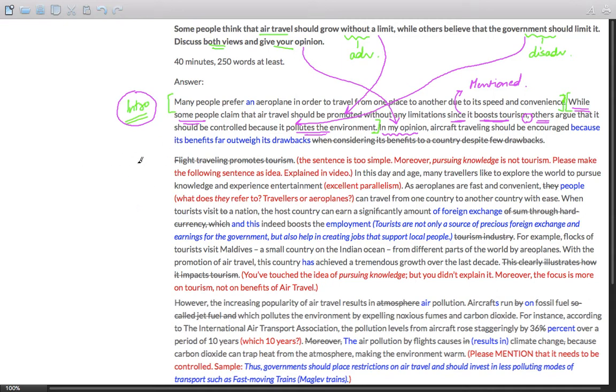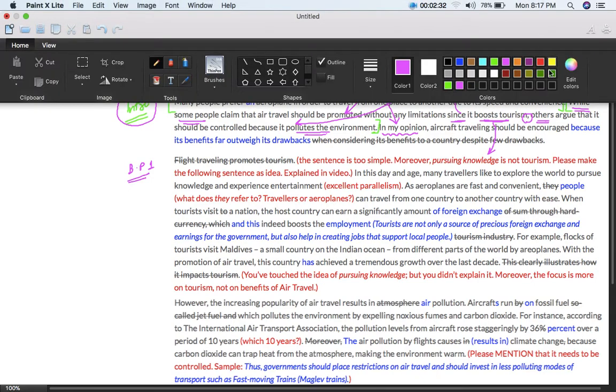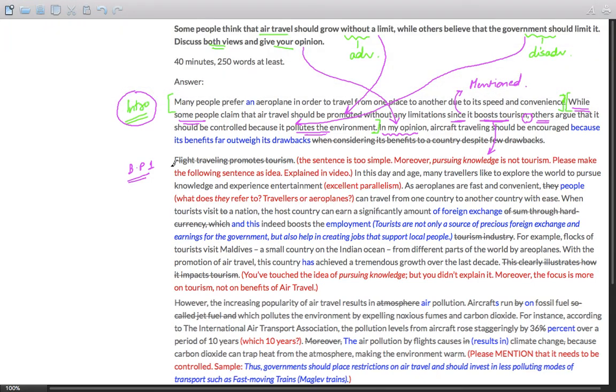Let us come to body paragraph 1. Now, the student has written body paragraph 1 on view 1, that it boosts tourism. Okay, let me change the color here. The first sentence is too simple. And before going into this paragraph, it is important to understand that tourism can be of various categories.